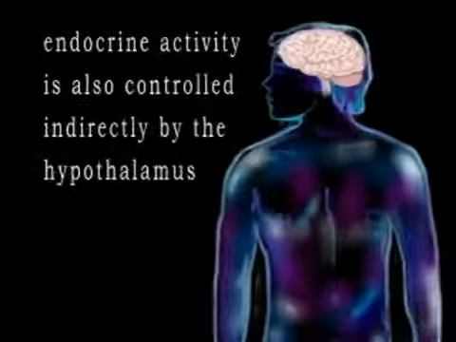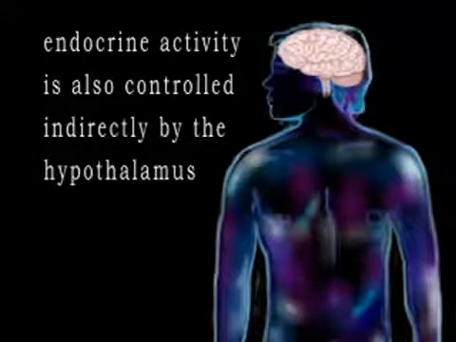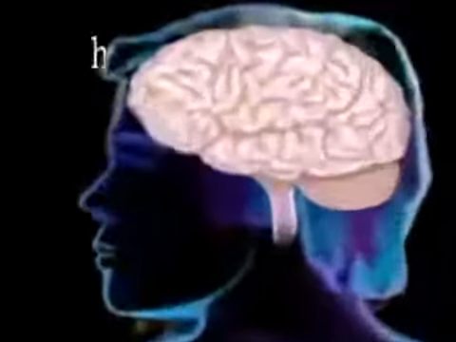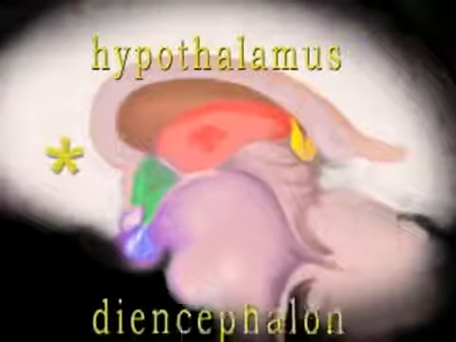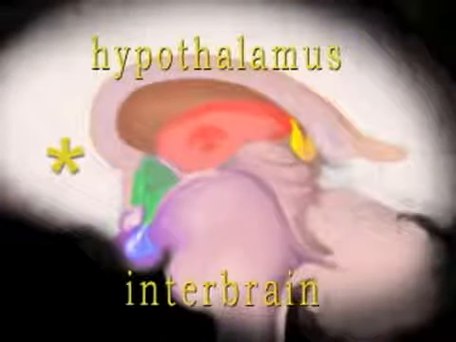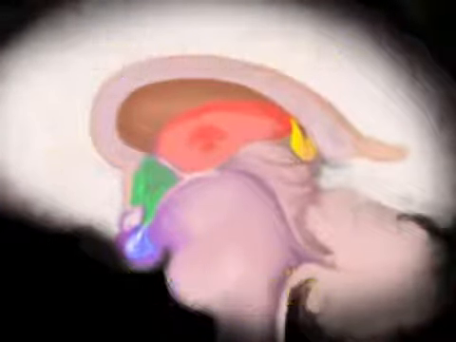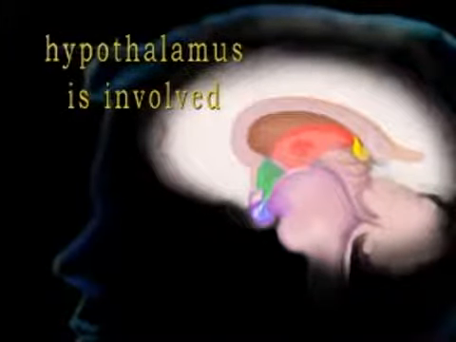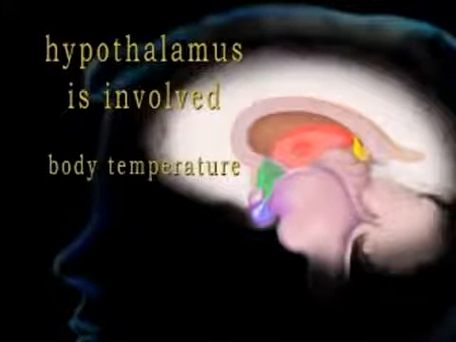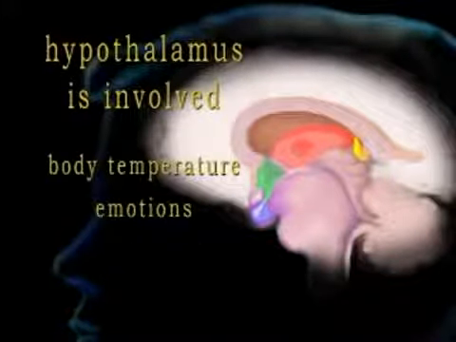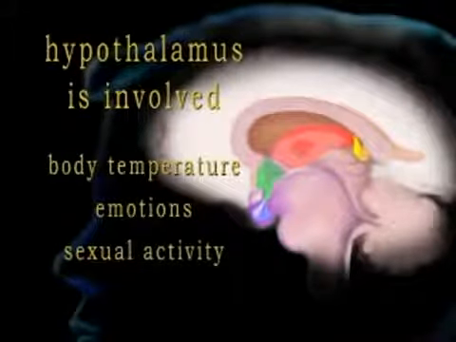Endocrine activity is also controlled indirectly by the hypothalamus, part of the nervous system located in the diencephalon or interbrain. This is where the nervous system and the endocrine system shake hands, as it were. The hypothalamus is involved in the control of our body temperature, emotions, and sexual activity, among many other things.